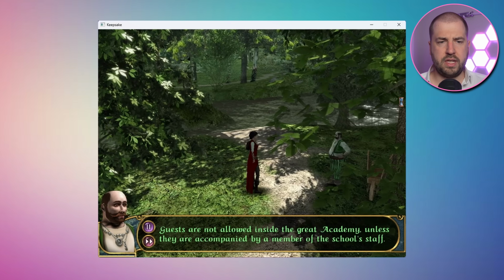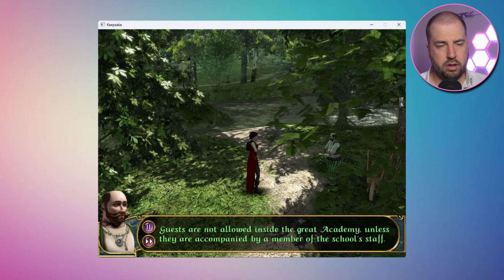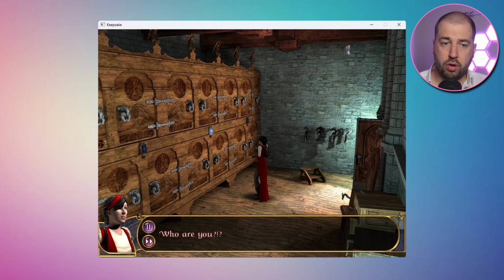I found a merchant who was lamenting that he's not allowed around the school unaccompanied, which is not at all concerning. I rescued a dog who thinks he's a dragon.